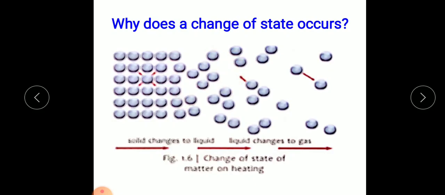If the temperature continues increasing, at a certain point the intermolecular space between the molecules of the solid increases, and the intermolecular force of attraction decreases. Eventually the solid changes to liquid. Further increase in temperature of the liquid leads to more increase in the intermolecular spaces, and the intermolecular force of attraction decreases. That will lead to gases. This is how the change of state of matter takes place on heating.